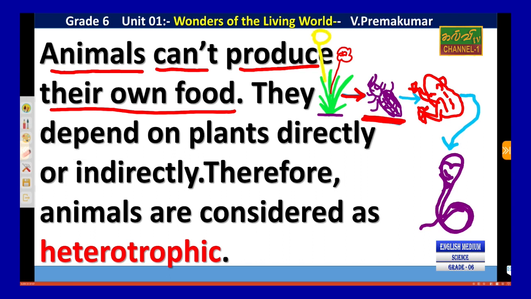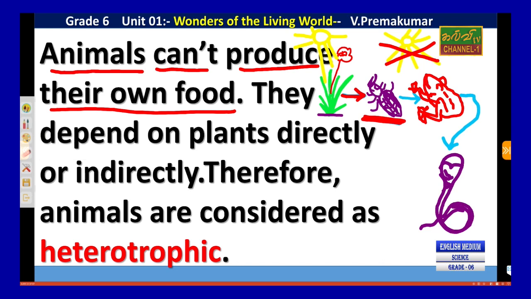Through photosynthesis, they can produce food. So only plants can produce, therefore they are called autotrophic. But animals depend on plants. Animals can't do photosynthesis or produce food in sunlight. Animals can't produce. Therefore, what happened?